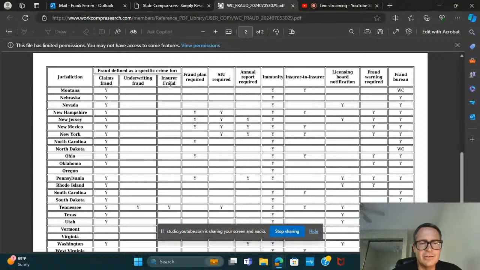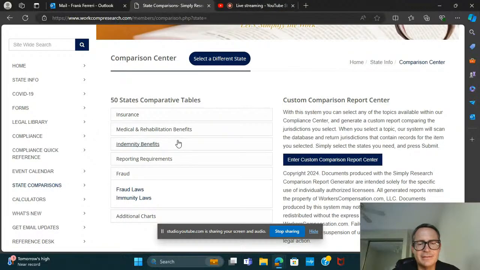So claims fraud, underwriting fraud, insurer fraud. Those are definitions. Fraud plan required, SIU required, annual report, immunity, and so on down the line here.